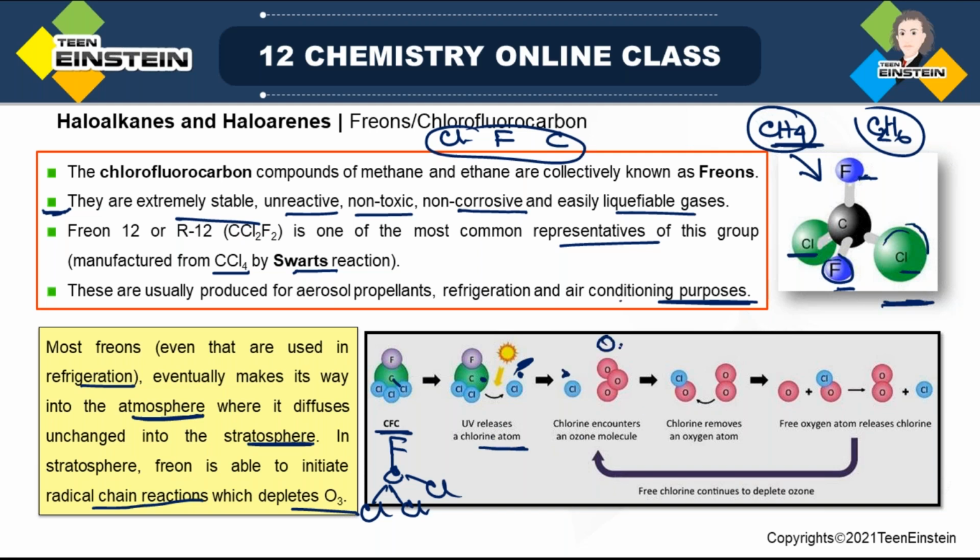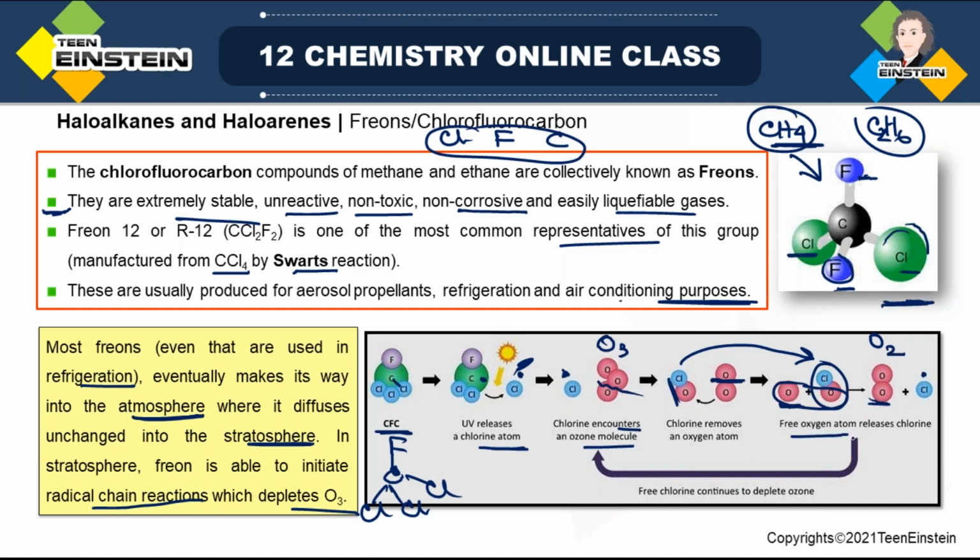Now this chlorine dot is reacting with an O3 molecule. Chlorine encounters an ozone molecule. Fine. So what will it do? Now in ozone, one of the O-O bonds is broken, and this ClO unit is formed. Now further, this oxygen bond can also be broken. There will be formation of an oxygen radical. Now this oxygen radical is reacting with this ClO, which is already produced in the previous step, and now it is making an oxygen molecule, which is a stable molecule, and again Cl dot is there.